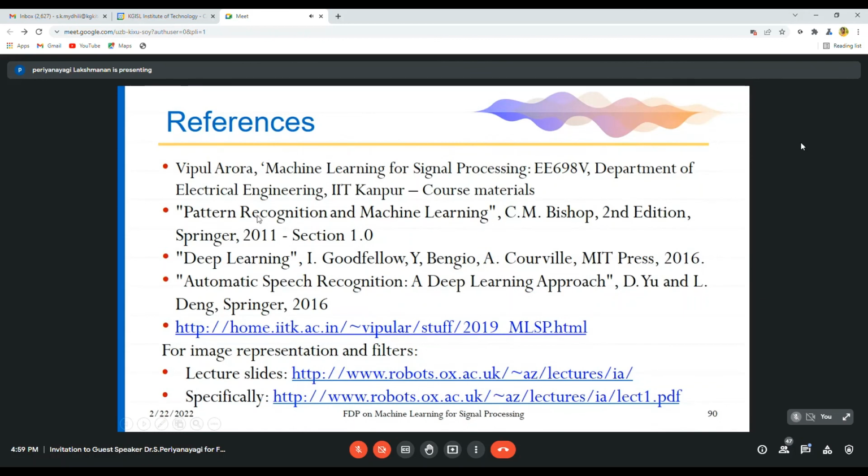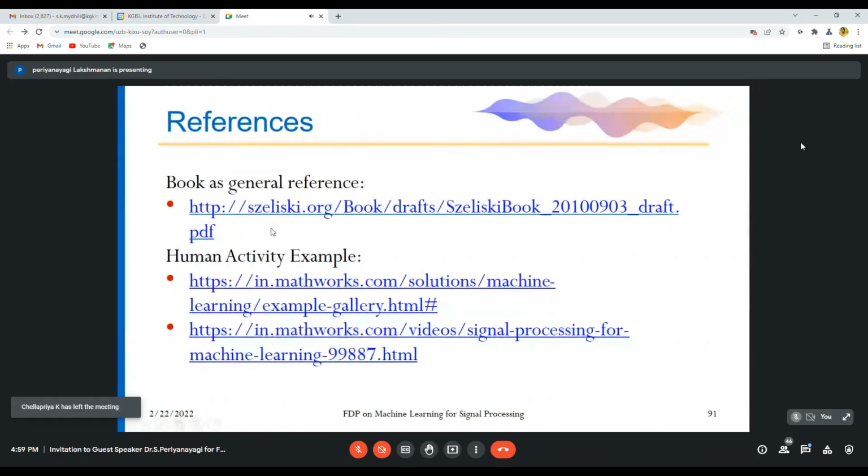And books: pattern recognition and machine learning, deep learning, automatic speech recognition, and for image representations and filters, these are the websites. And for human activity, if you go to this particular link, there is code available and also a webinar regarding that. They are running the code and you can visualize it also.